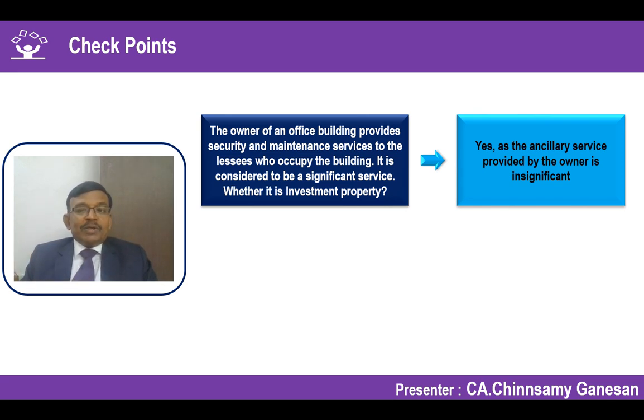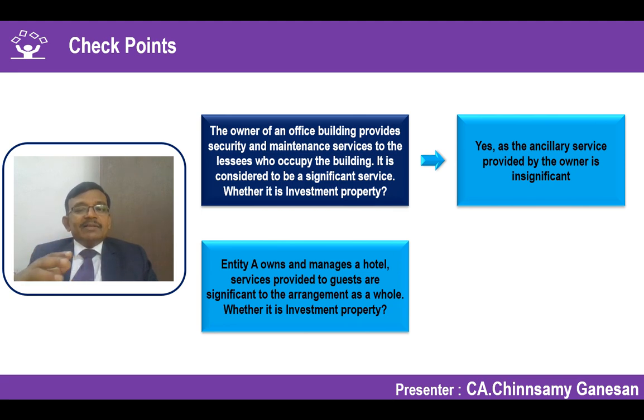Sorry, there is a typo error. It is significant in this case, and accordingly, it's an investment property. Please correct in your notes that there is a typo error. Ancillary services provided by the owner are significant, and accordingly, it's an investment property. Okay.